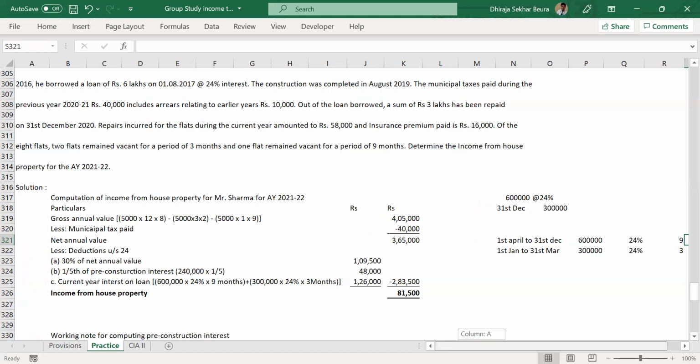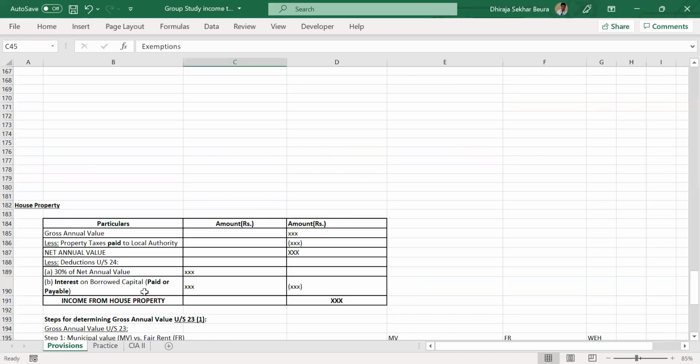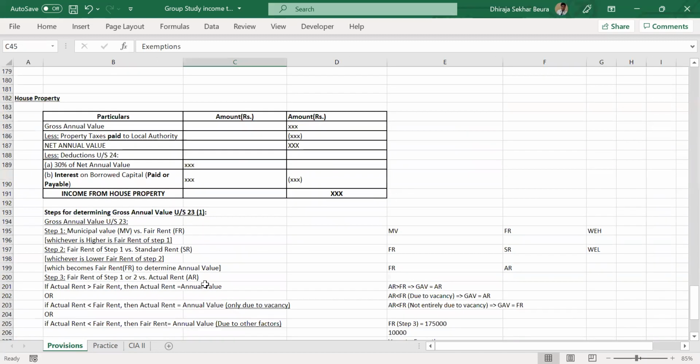Okay, now let me come back to the concept that we're going to discuss, interest on capital. As we have discussed earlier, there is this amount of 2 lakhs that is available for us to take the benefit wherever we have taken a loan for building a house. However, there is a slight complication in some scenarios. I'll tell you the complication, you tell me the answer to it, and then I'll tell you the provision.